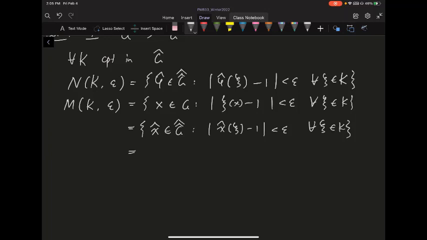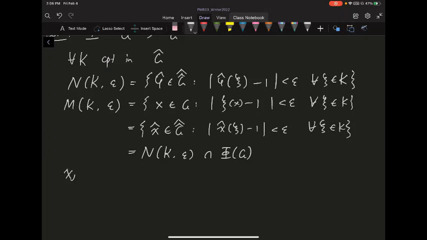So this is essentially just N_{K,epsilon} intersect the image of this phi you're embedding. So based on that, when you map from x to x hat, you have something that transforms your topology base, because N and M are both topology bases.